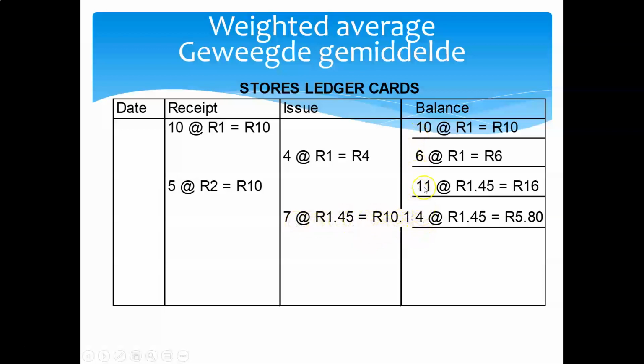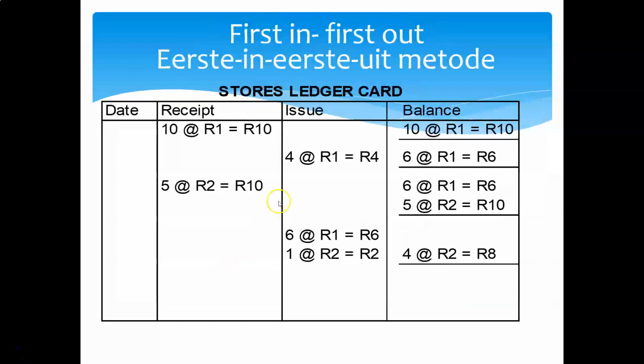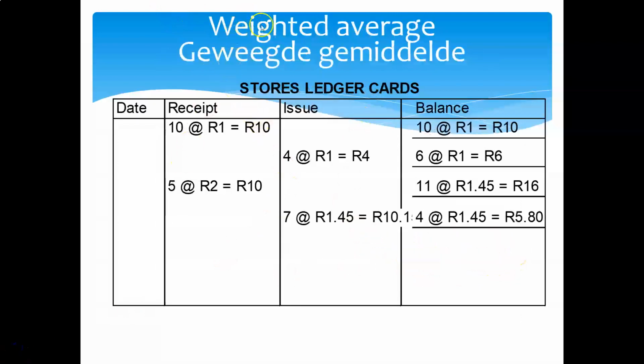How many apples do we have left? 11 less 7. We have 4 apples left at the latest weighted average cost of 1 Rand 45. So that will give us a closing inventory of 5 Rand 18. Under the first in, first out method, our closing inventory was R8. Under the weighted average method, our closing inventory equals R5.80.